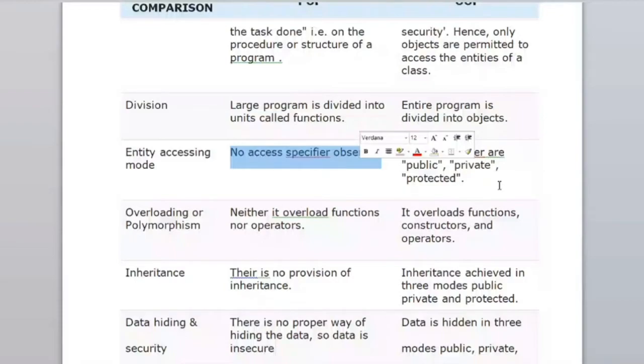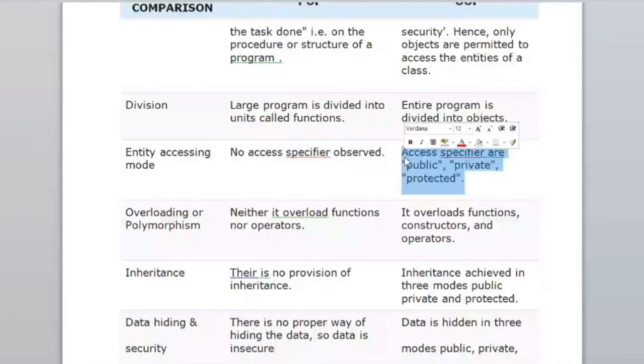You can make a function public, private, or protected, and similarly you can make a class public, private, or protected. So three types of access specifiers are introduced, which are not present in earlier procedure-oriented programming.